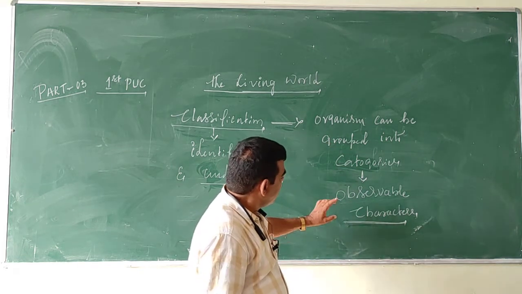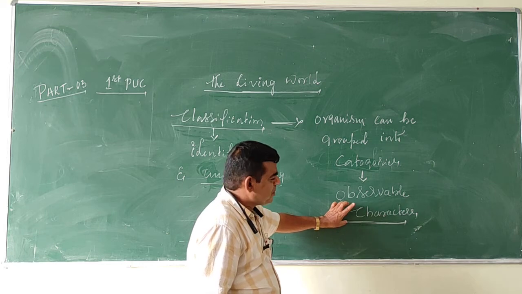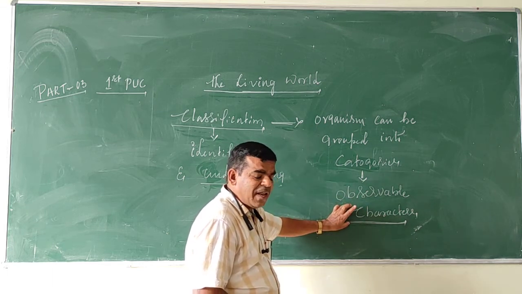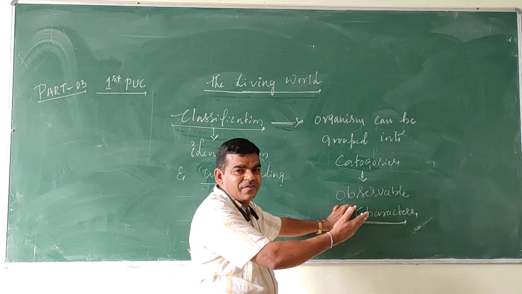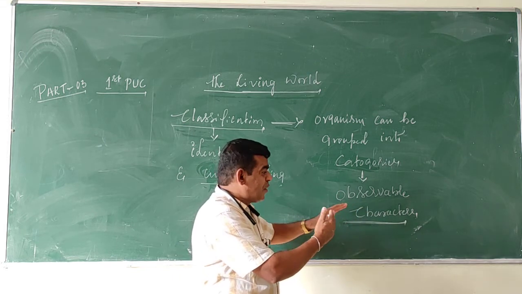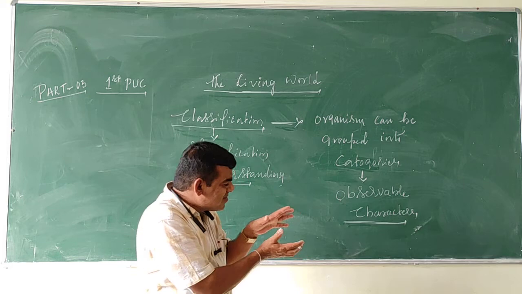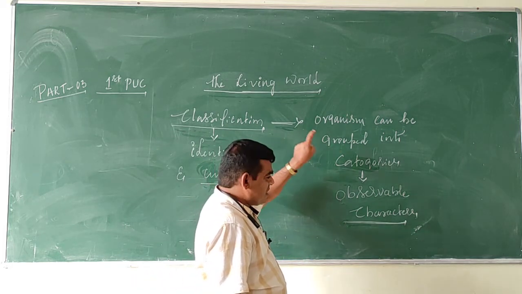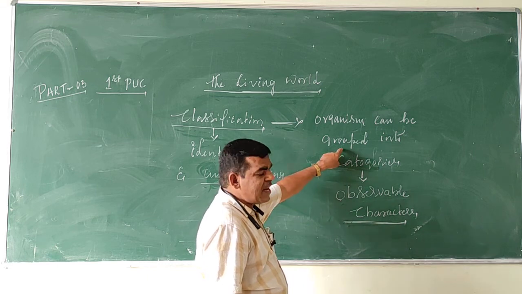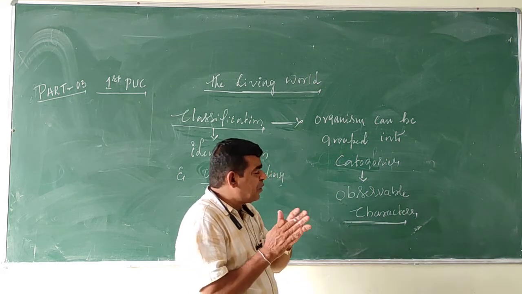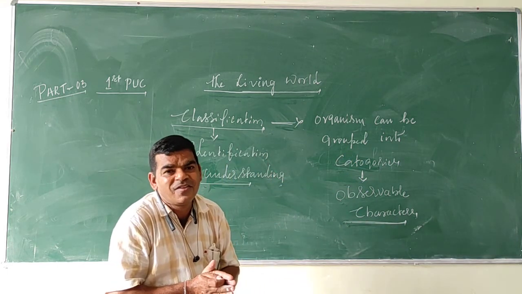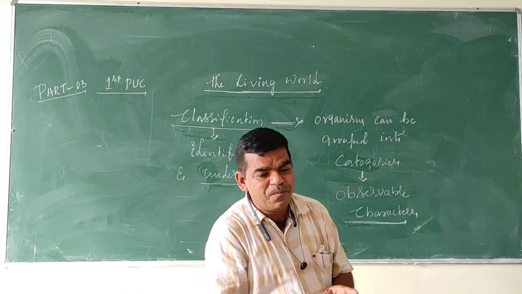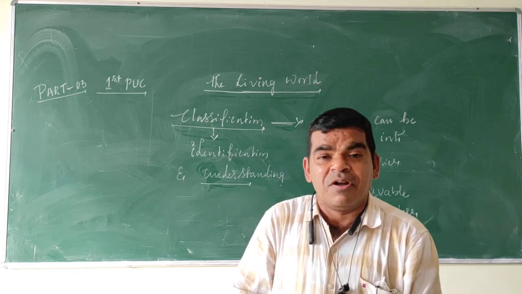For classification, characters are very important. Characters of an organism are considered during classification. Clear? Characters of an organism are very important to classify.